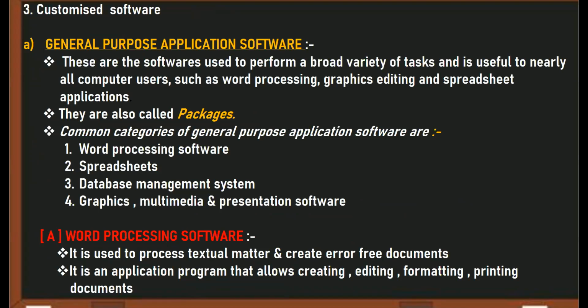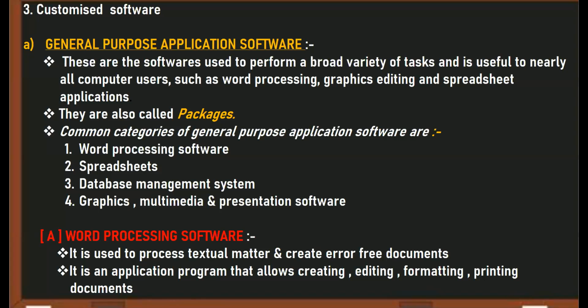So first of all, we are going to study what do you mean by general purpose application software. Beta, by name, it is very much clear. General purpose, which is used for general work, general task, can be used by anyone as per his or her requirement. Wide variety of tasks can be performed using these softwares.